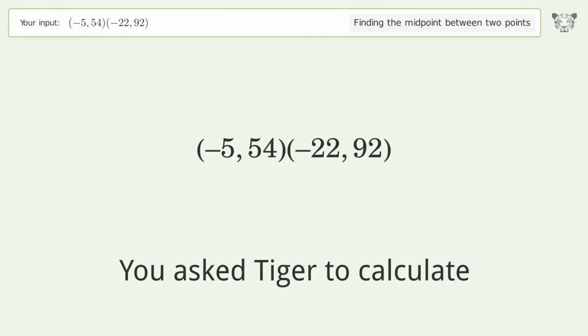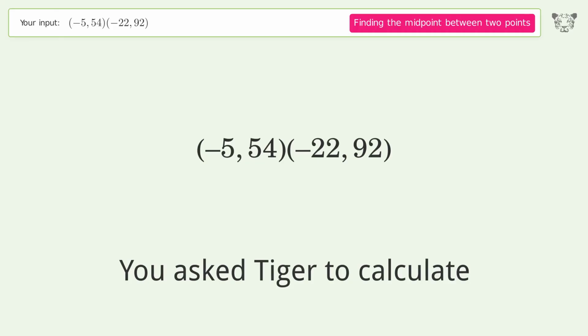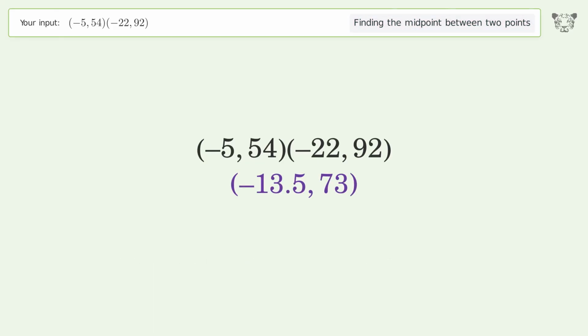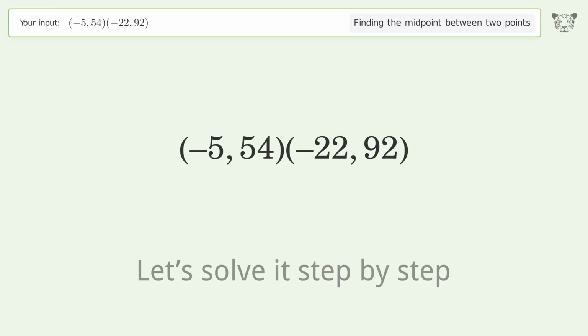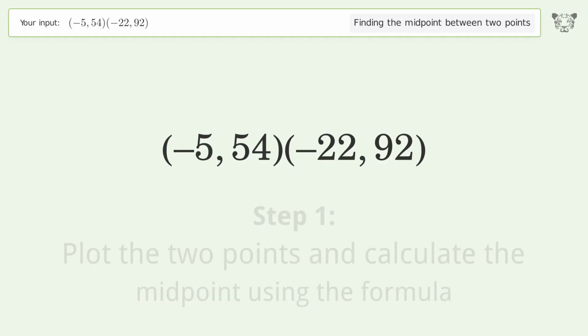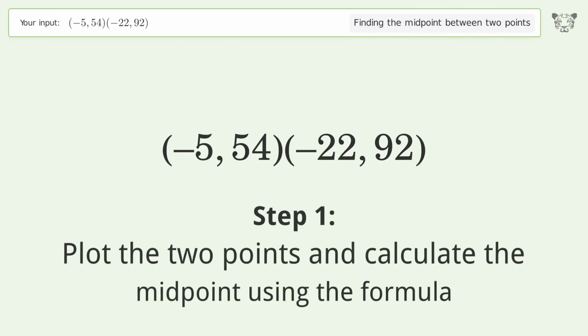You ask Tiger to calculate. This deals with finding the midpoint between 2 points. The midpoint between the 2 points is negative 13.573. Let's solve it step by step. Plot the 2 points and calculate the midpoint using the formula.